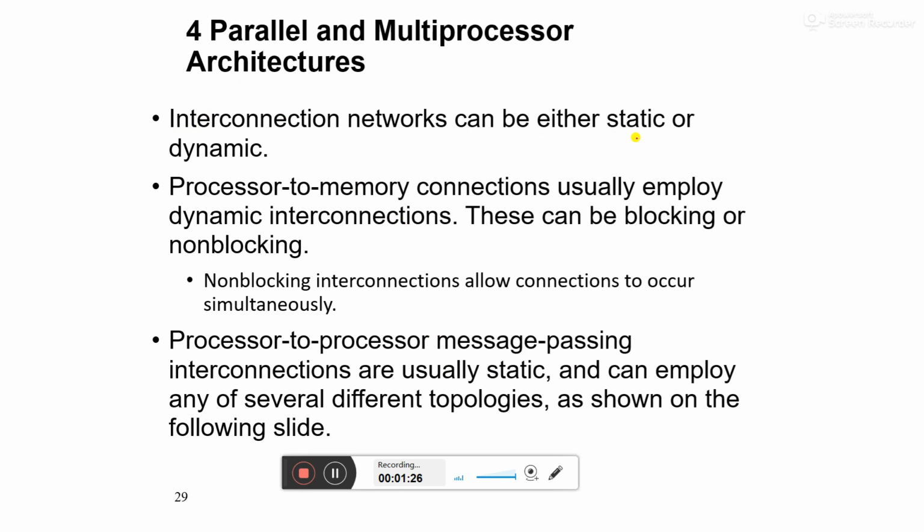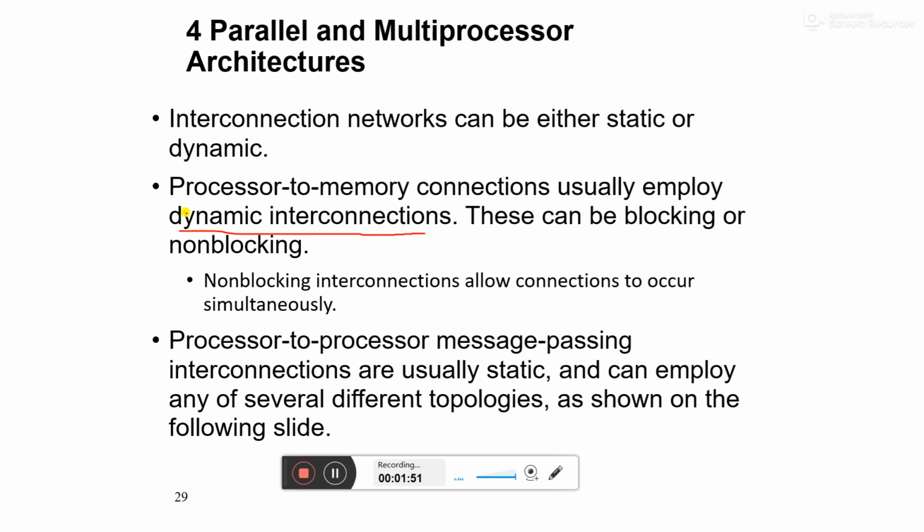Interconnection networks can be either static or dynamic. Processor to memory connections usually employ dynamic interconnections. Dynamic interconnection means I can define my connections again and again, because there are many processors, and it is possible that different processors need to access the memory again and again.